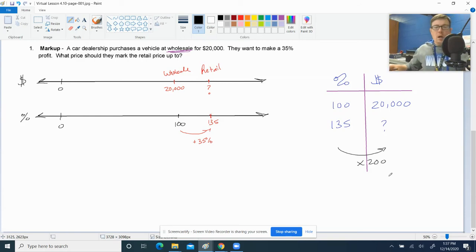So we can do 135 times 200. That's what's going to link together our prices there, and that gives us $27,000. So they're going to mark this thing up to 27 grand, right? And what they've done is they've added 35%. 35% turned out to be $7,000. This was the markup over here, right? They marked it up $7,000 to a total retail value of 27 that they're going to. This is the sticker value that you would see on the window of that car.